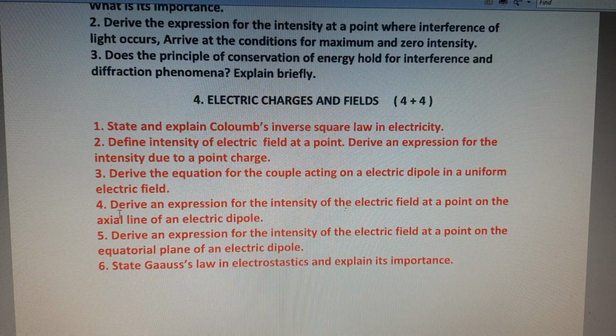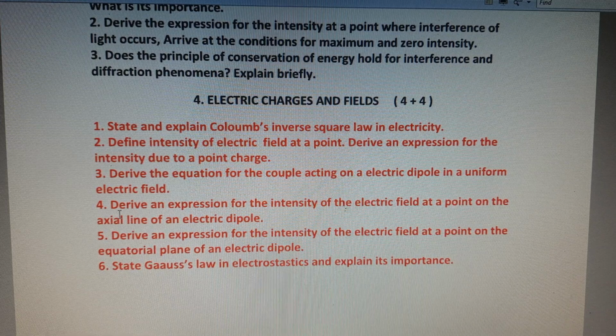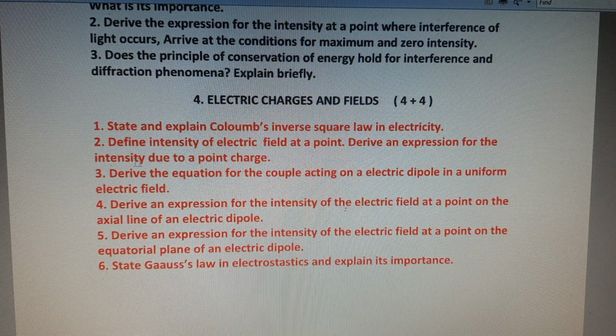And the next, the fourth chapter, is Electric Charges and Fields. This chapter contains 6 four-marks questions, and in the IPE examination for the academic year 2021, 2 four-marks questions will be asked. The first question is: state and explain Coulomb's inverse square law in electricity. And the second question: define intensity of electric field at a point. Derive an expression for the intensity due to a point charge.